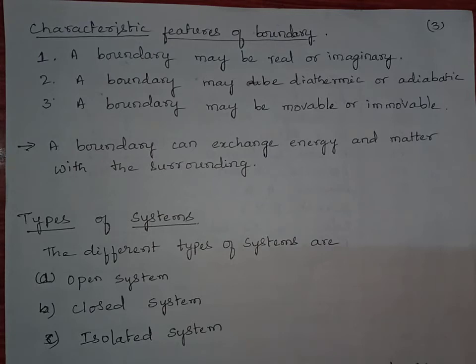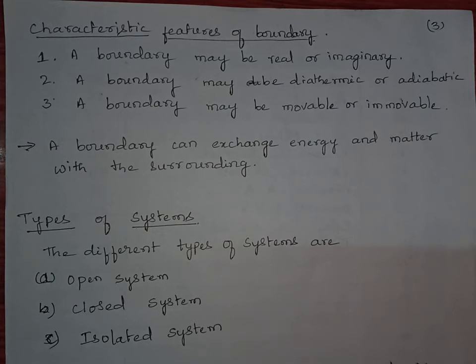For example, classroom is my system, remaining part of the universe, that is college, is my surrounding, and my classroom is separated from surrounding by walls and it is a visible one, so we call it a real boundary.